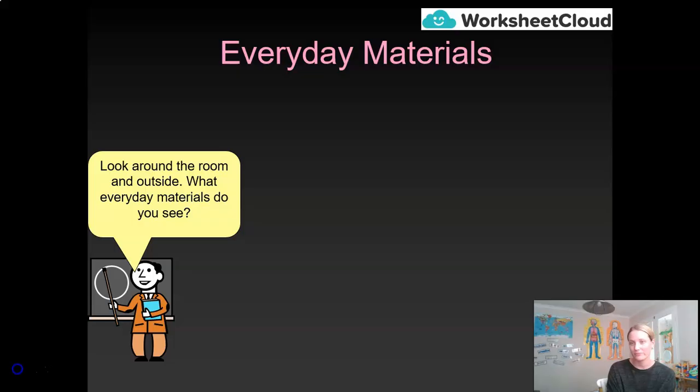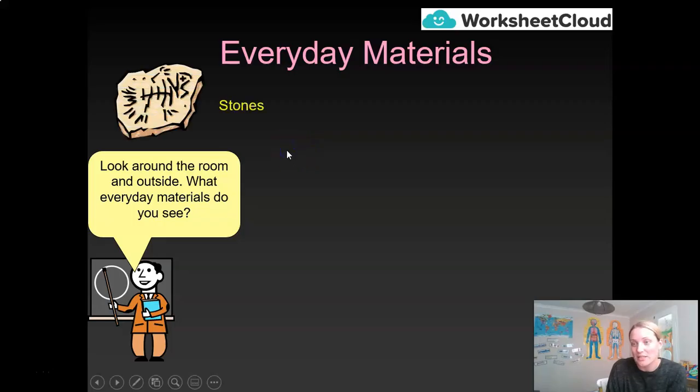Now, I did that just before I started this lesson in this very room, which, by the way, is my daughter's room. So I'm going to click and I'm going to show you the things that I spotted. I spotted stones. My daughter is loving that. Remember, my daughter's 4. She loves the painting of the stones that you can do. And then in Cape Town, I'm sure you have the same across the country, we hide them when we go on trail walks. And then you pick them up if you are lucky enough to spot one.